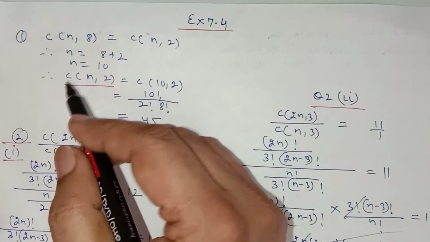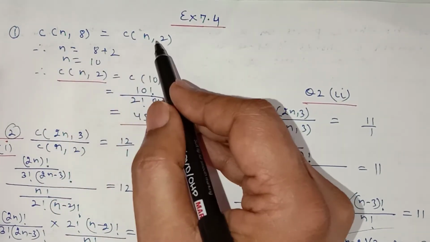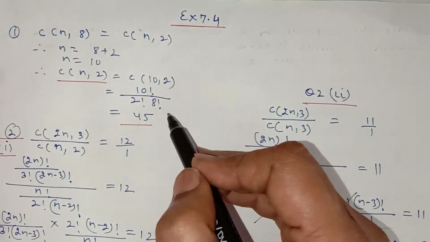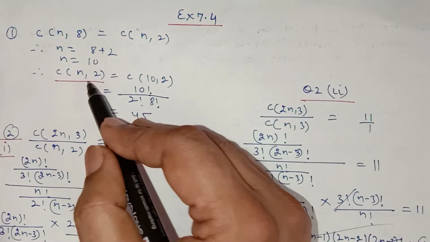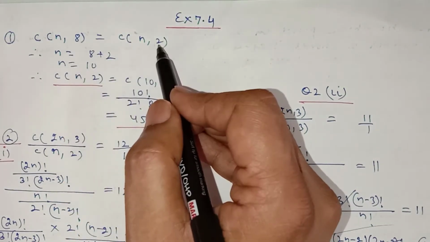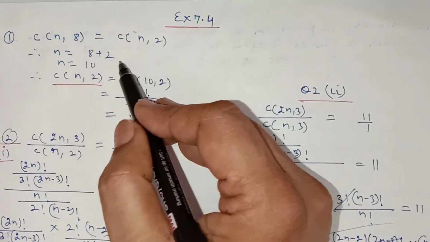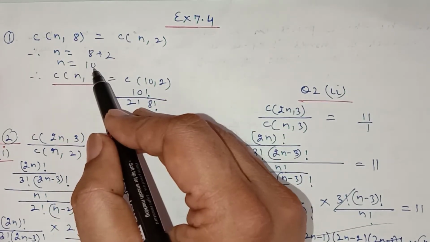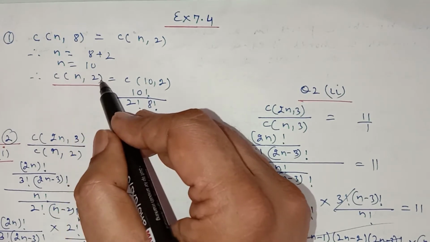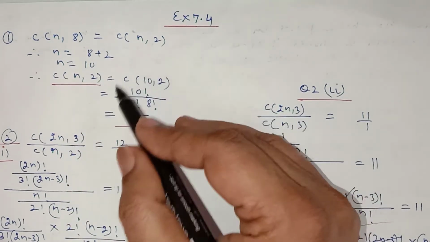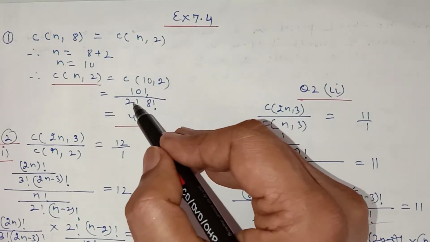In question number 1, it is that nC8 is equal to nC2, and you have to find the combination of nC2. So when two combinations are same, then the value of n will be equal to a plus b, that is 8 plus 2. So the value of n comes out to be 10, and you have to find the value of nC2. Replace the value of n as 10, and simplify by using the combination formula n factorial upon r factorial, n minus r factorial.